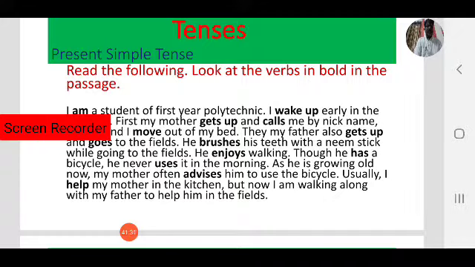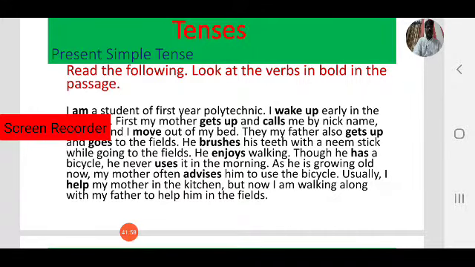He enjoys walking. Here observe the verb enjoys. He enjoys. She enjoys. I enjoy. You enjoy. We enjoy. They enjoy. But he enjoys. She enjoys. It enjoys. That is the difference between third person singular and other forms, especially in present simple.